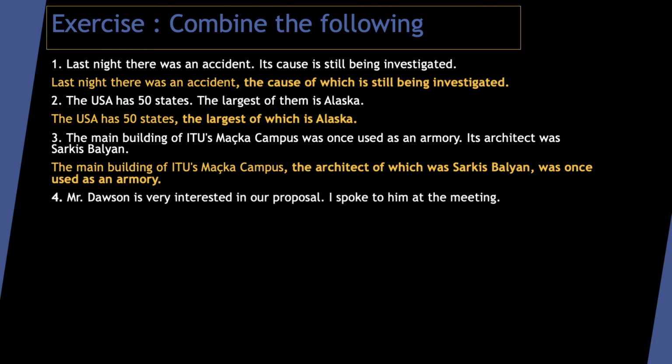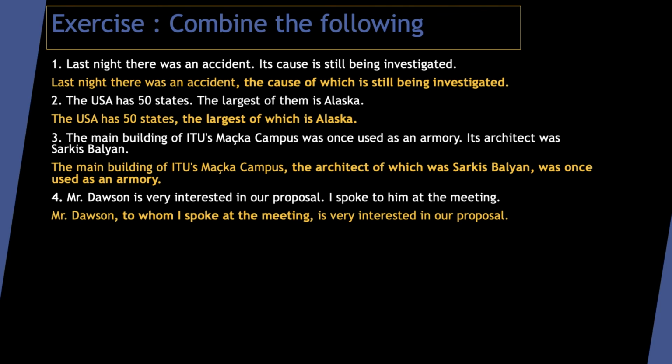The next one. Mr. Dawson is very interested in our proposal. I spoke to him at the meeting. I spoke to Mr. Dawson. So, I will start my relative clause after Mr. Dawson, after mentioning him, and I will combine this sentence starting here. And here we should also note that there is a preposition. Let's see the answer. Mr. Dawson, to whom I spoke at the meeting, is very interested in our proposal.